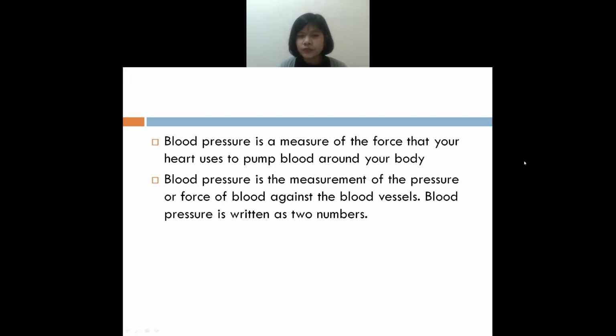So when do we usually get the systolic blood pressure? When your heart contracts, I mean when your heart becomes active. At that time, you get the systolic blood pressure. And the diastolic blood pressure, when do you get it mostly? When your heart relaxes, when it doesn't do anything, in between the two beats. So for example, 120 by 80 is the normal BP, isn't it? So 120 will be the systolic and 80 will be the diastolic blood pressure.